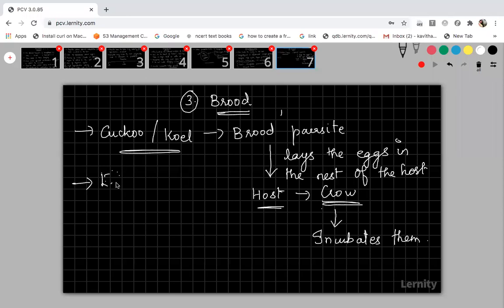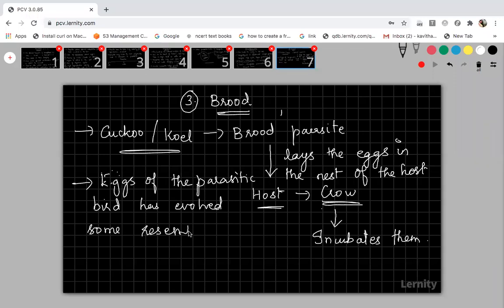So what is the case here is, the eggs of the parasitic bird, it not only happens in cuckoo, it happens in so many birds, but the best known example is this one. That's why I'm giving this example. The eggs of the parasitic bird have evolved some resemblances with the host eggs in color, shape, and also in size.